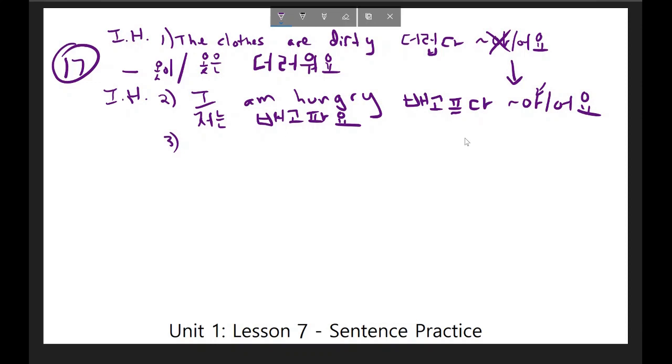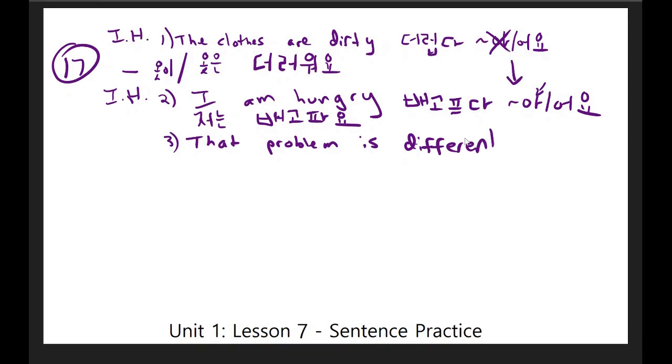The third sentence I would like you to try is, that problem is different. And let's conjugate this again using the informal high respect form. I'll give you 10 seconds and you can start now.